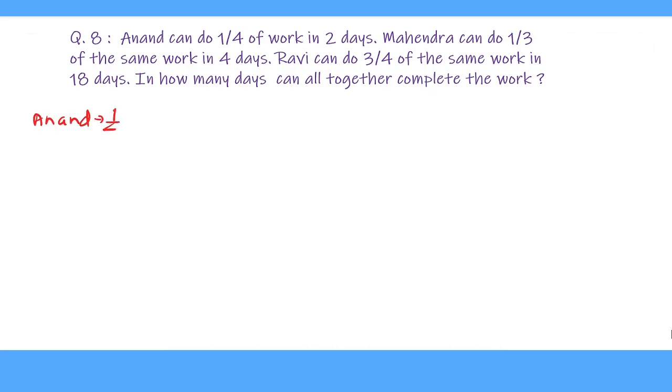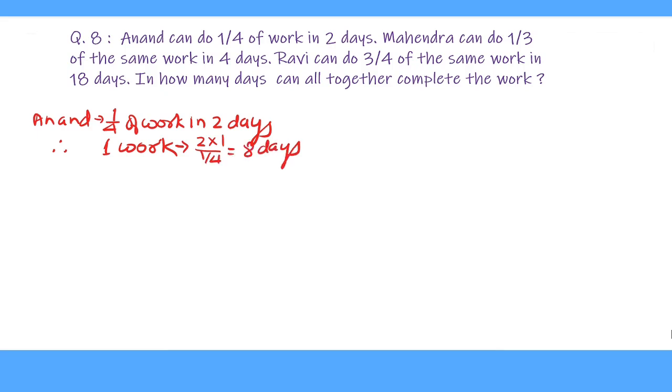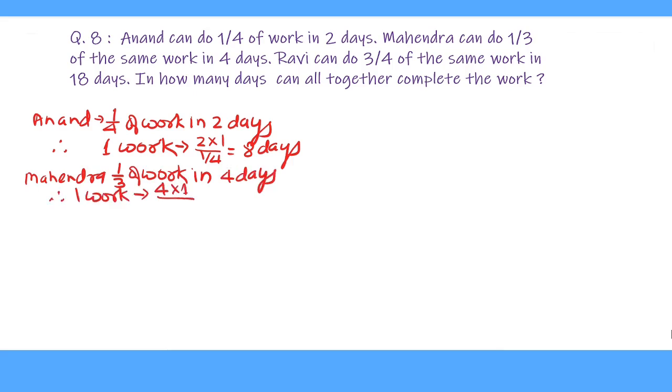For Anand, 1/4 of work in 2 days. Therefore, 1 work is 2 multiplied by 4. This is equal to 8 days. So Anand can complete the whole work in 8 days. Mahendra, 1/3 of work in 4 days. Therefore 1 work is 4 multiplied by 3, equal to 12 days.